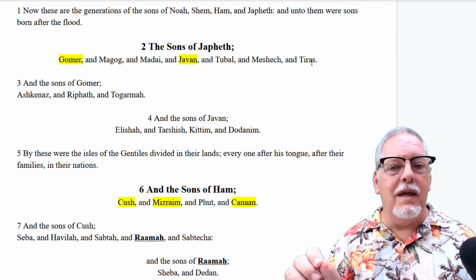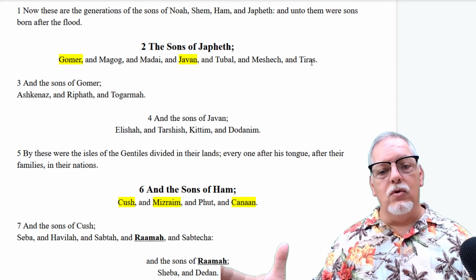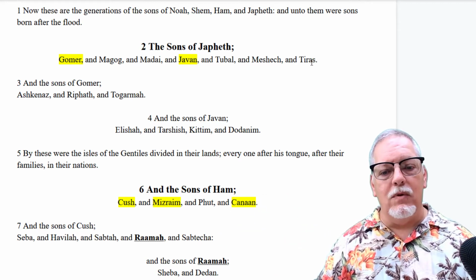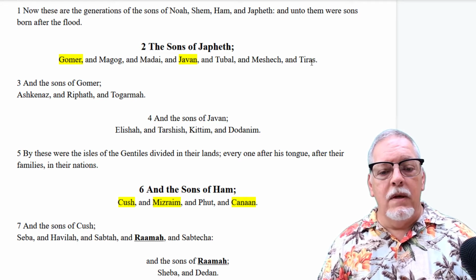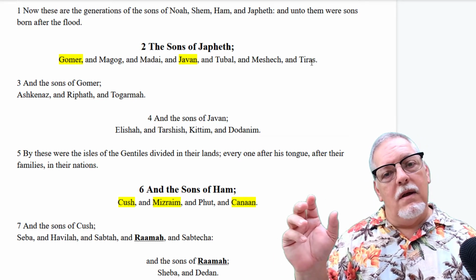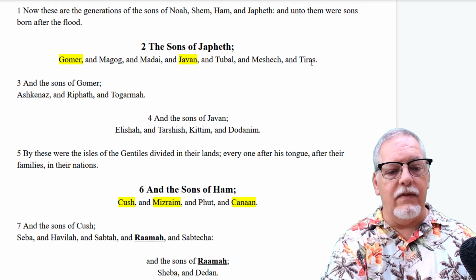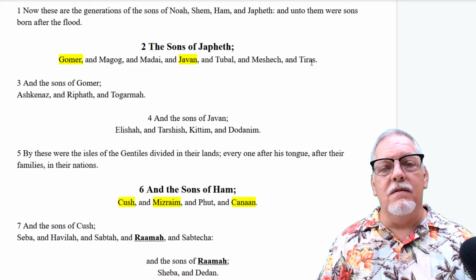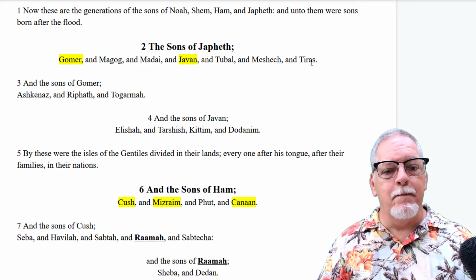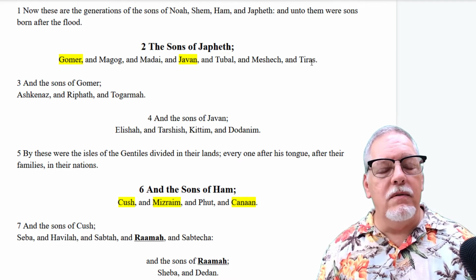The I-M at the end of the word is a genitive. It tells us that we're talking about a people group. Kittim is a people group. And Kittim and Dodanim, we know them. These are the Greeks. So the sons of Javan populated the Mediterranean world. And it even says down there in verse 5, these are the isles of the Gentiles. They were populated by these guys. Tarshish, we know Tarshish because where does Jonah go?